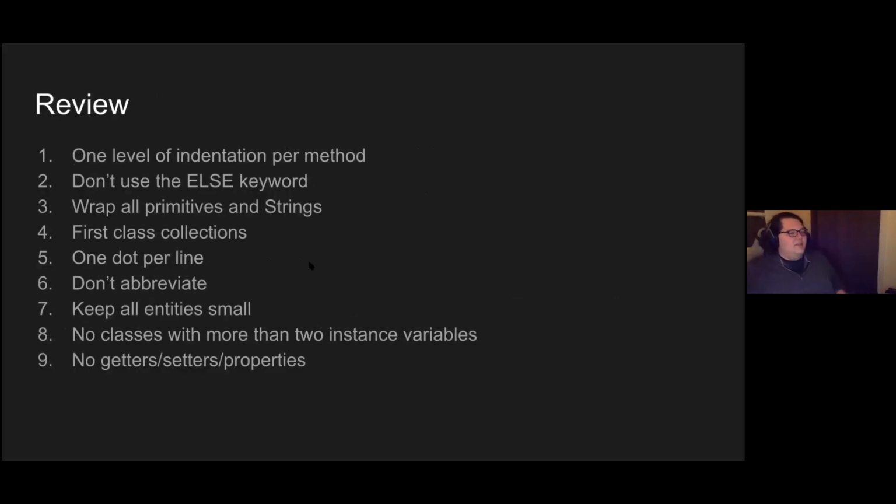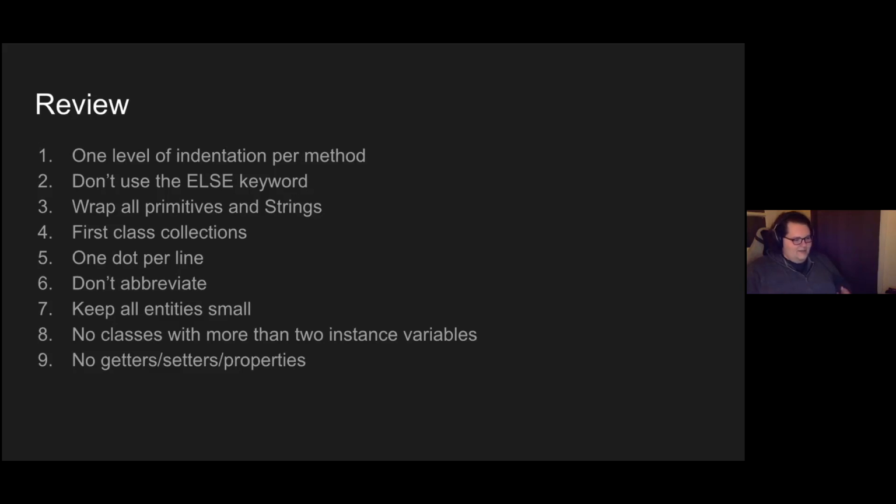So to review, 1 level of indentation per method, because we're attempting to decrease the amount of complexity in a given method. Avoiding the use of the else keyword, because we are trying to decrease the amount of complexity in control structures. Wrapping all primitives so that we have a semantic idea of what our instance variables are. First class collections so that we can control our collections through behavioral methods.